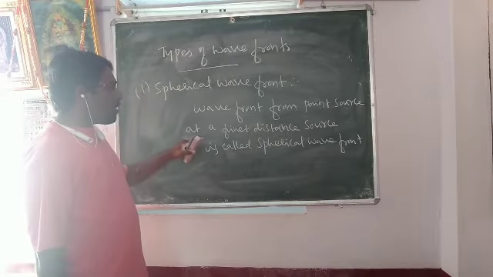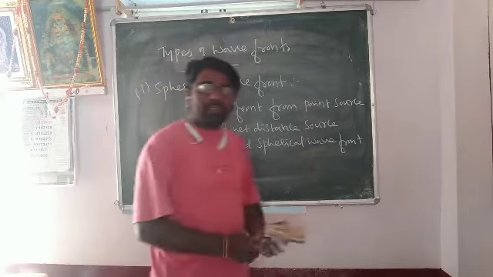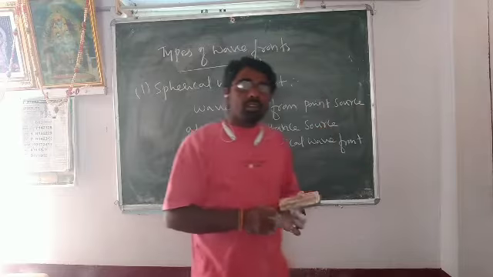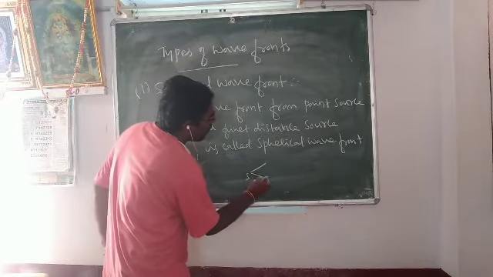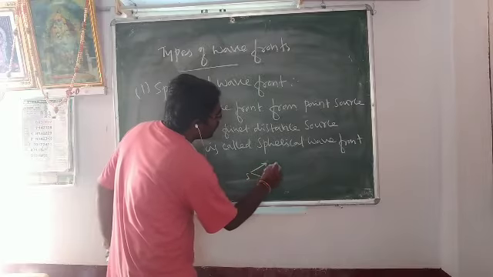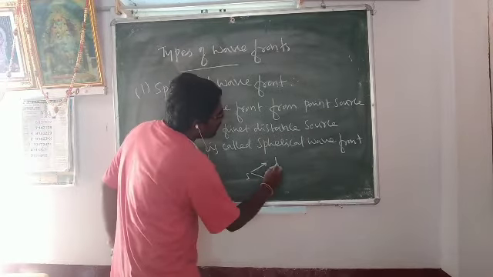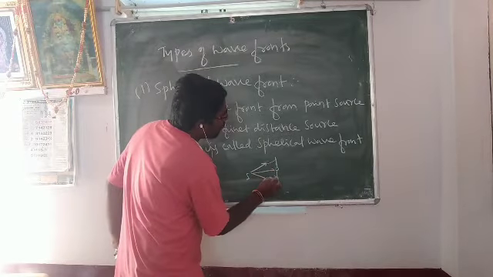Wavefront from point source at a finite distance, or the finite distance source, is incident on the spherical surface. The emergent wavefront is a spherical wavefront. For example, this is the source of light incident on this spherical surface. These are the emergent wavefronts from this source.